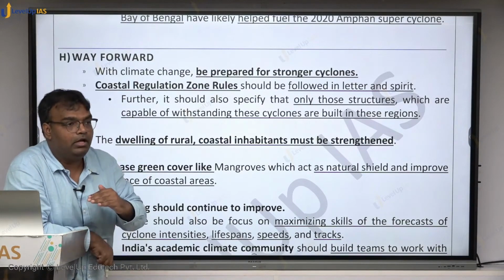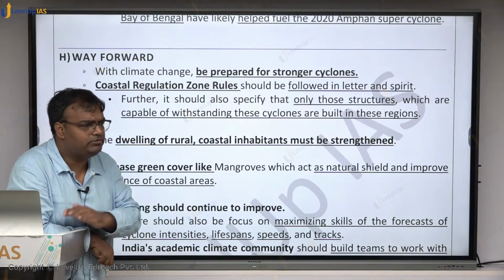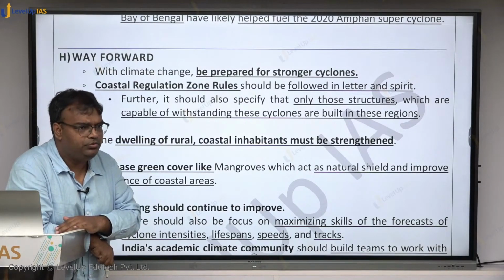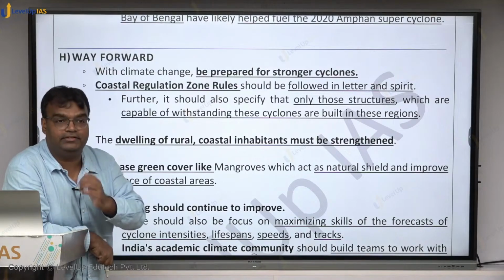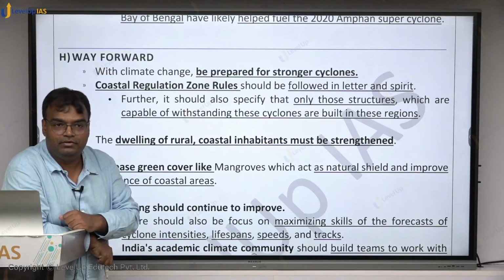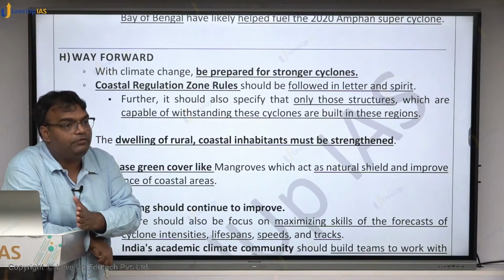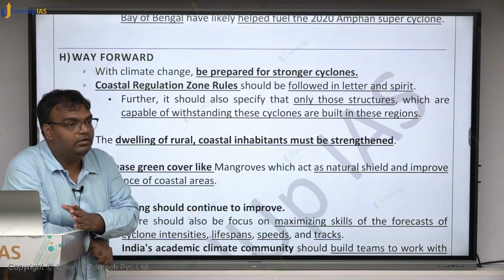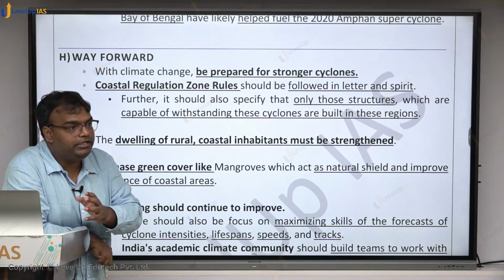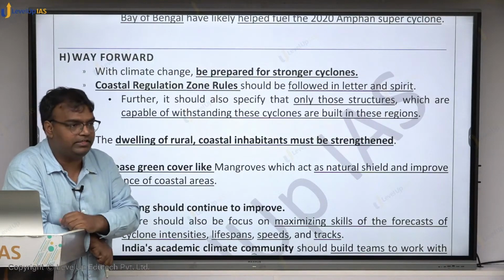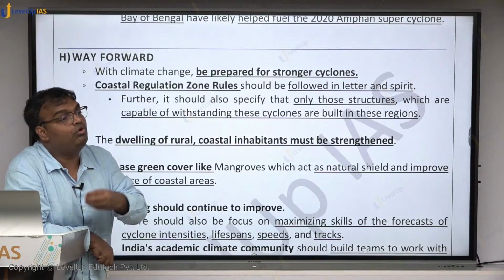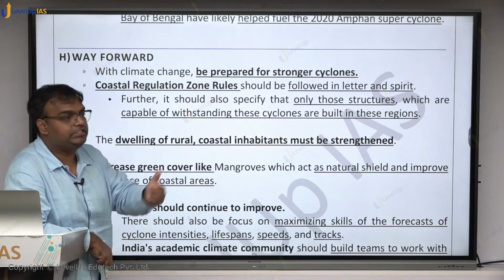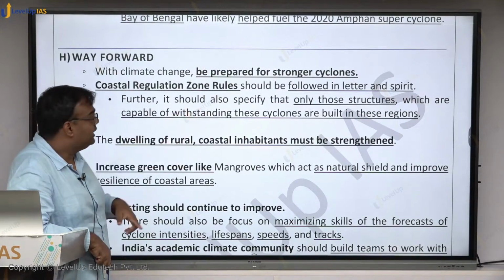You will see, we have read the CRZ rules, I think, with the June batch students. In the CRZ rules there are restrictions on developments in coastal areas, and if those rules are followed effectively, what would happen? It would ensure that coastal areas are not getting unnecessarily overpopulated, which will make them more vulnerable to this kind of increasing cyclone system.